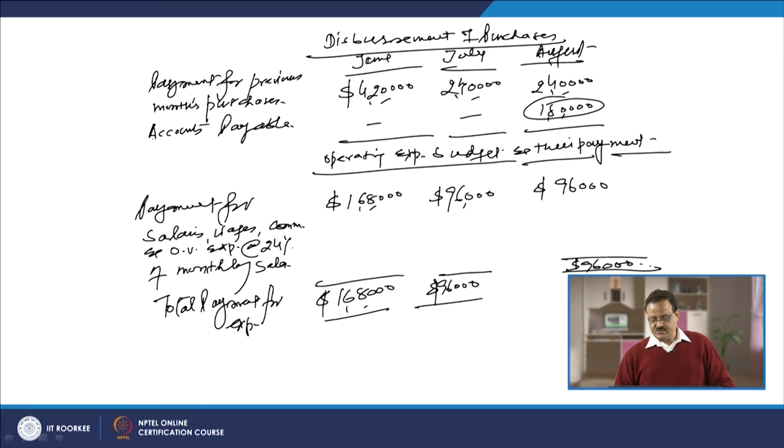So your cost of goods sold becomes the sum total of material expenses, which are 60% of the next month's sales. That cash outflow will take place in that month. The second part is the operating expenses, which are partly variable, partly fixed. Variable expenses on account of salaries, wages and commission and other variable expenses we have put together in the schedule, and this payment is going to be 168,000, 96,000 and 96,000, fine. Remaining are the fixed expenses, only one item, 55,000 per month, so no need to prepare a schedule.